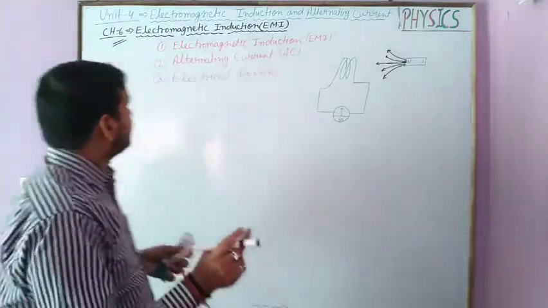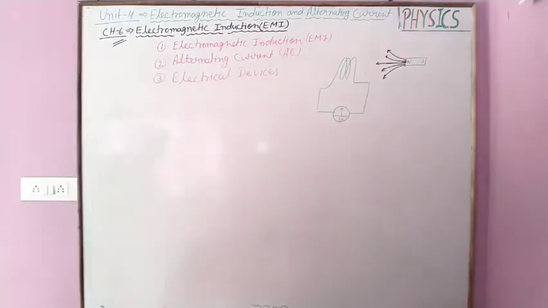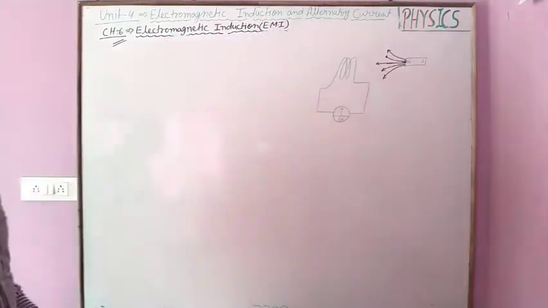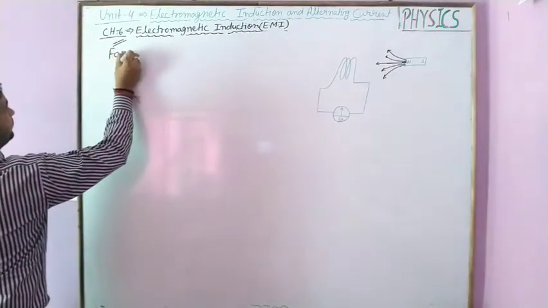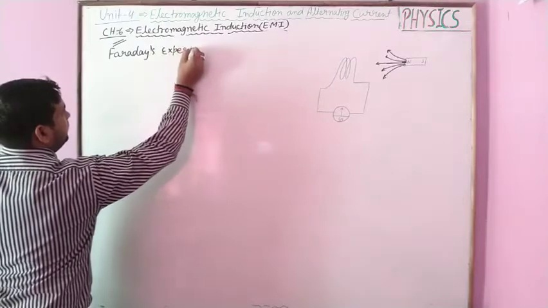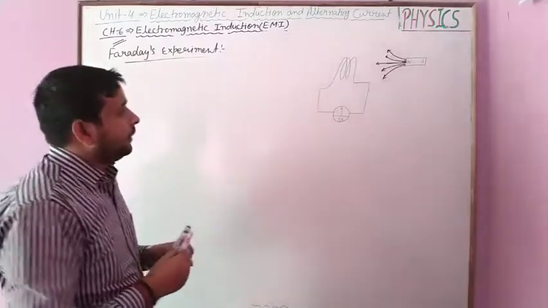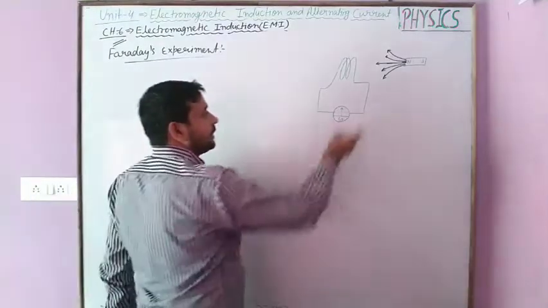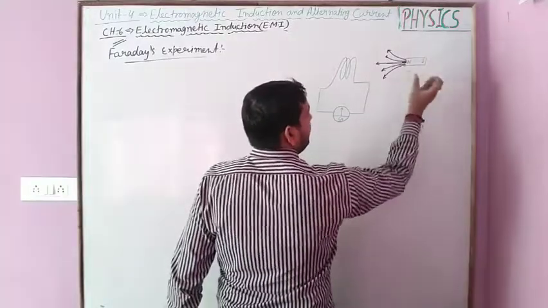So students, first we start the topic electromagnetic induction. Okay, and we start first with Faraday's experiment. Faraday explained his thinking by using a coil connected with a galvanometer G, and there should be a bar magnet kept